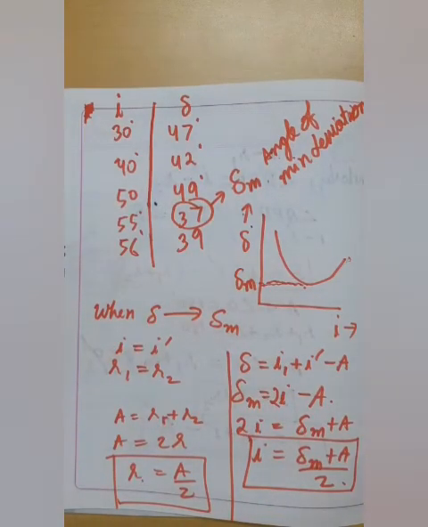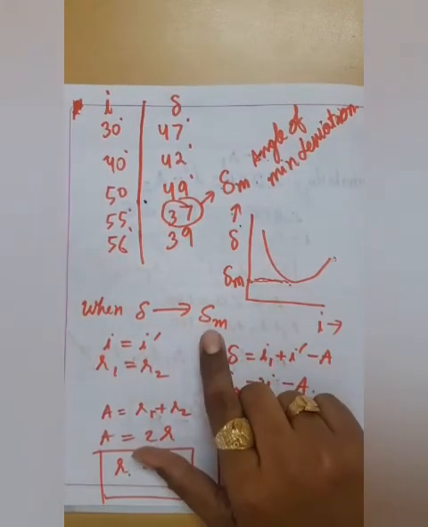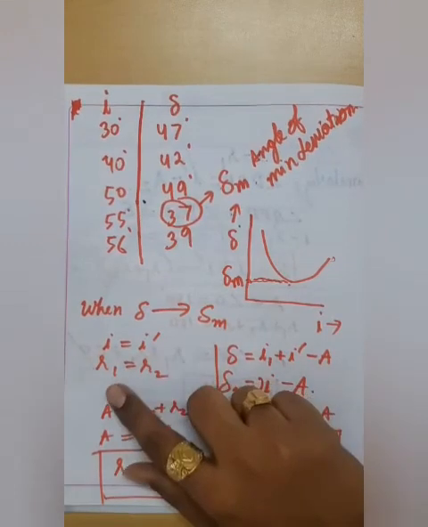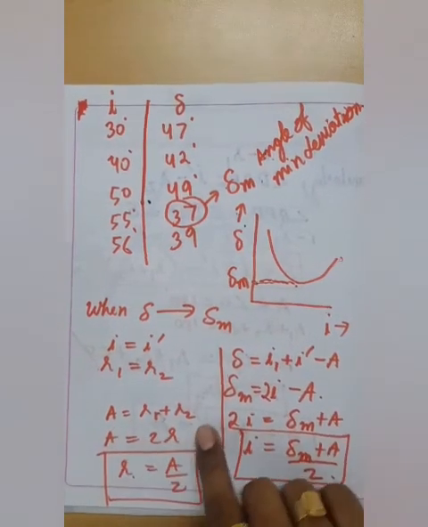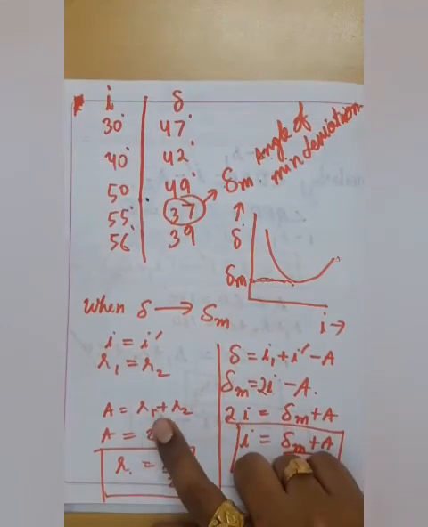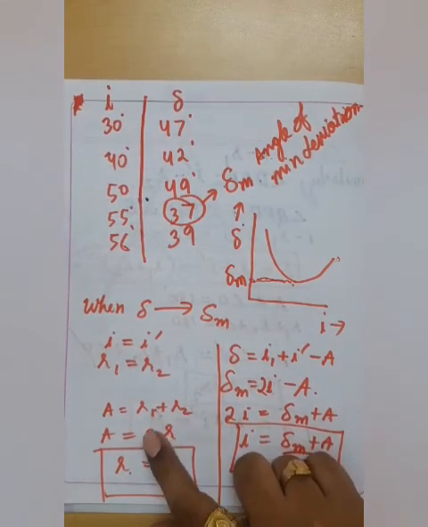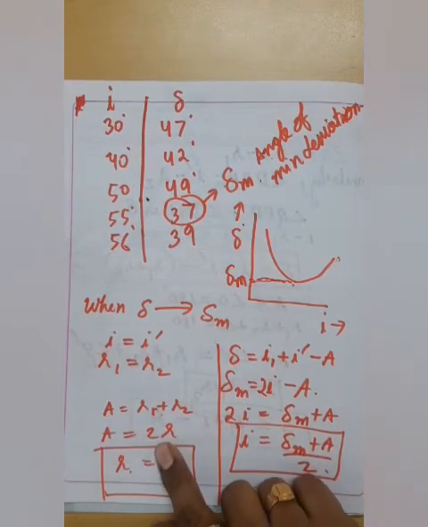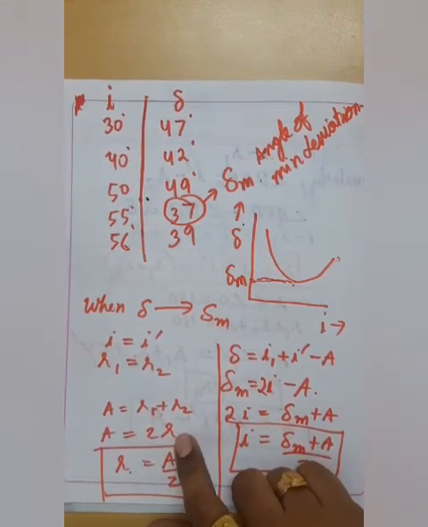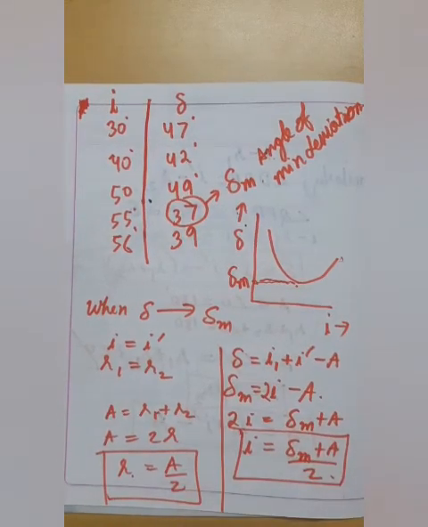Let us suppose that the angle of deviation is minimum. Whenever the angle of deviation is minimum, I is equal to I dash and R1 is equal to R2. Okay, so as we know that A is equal to R1 plus R2, if we put R and R in place of R1 and R2, A would become 2R. Okay, and if we keep R as our subject, then it would become A by 2.